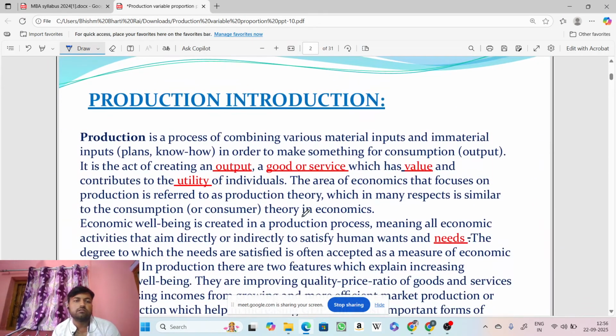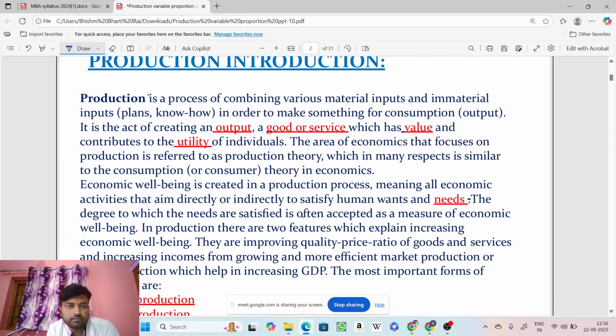What is production? Production is a process of combining various material inputs and immaterial plans in order to make something for consumption. That is output. In this act of creating an output, a good or service which has value and contributes to the utility of individuals. The area of economics that focuses on production is referred to as production theory, which in many respects is similar to the consumption or consumer theory in economics.